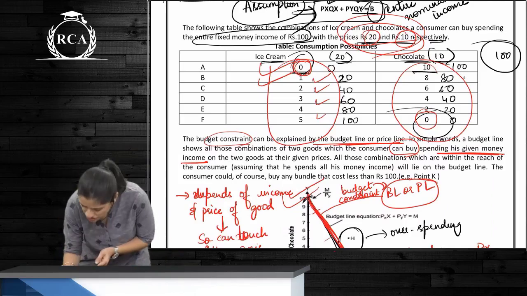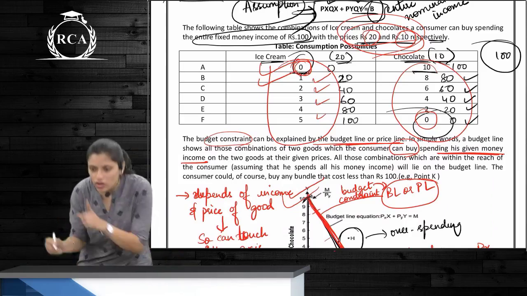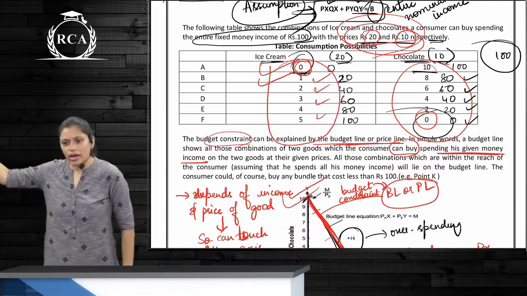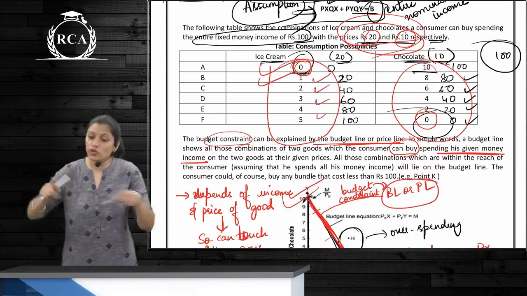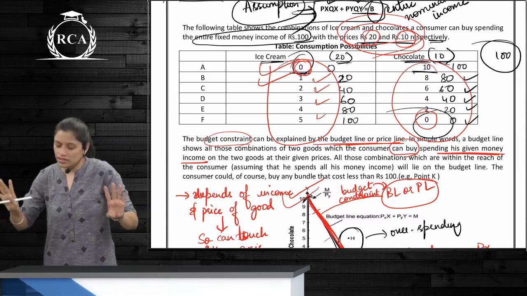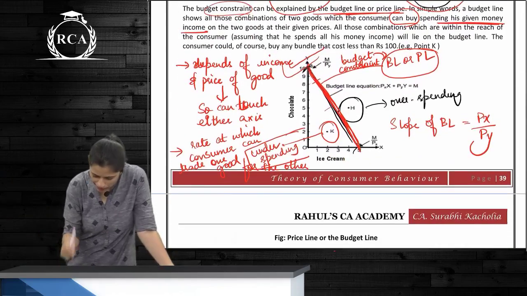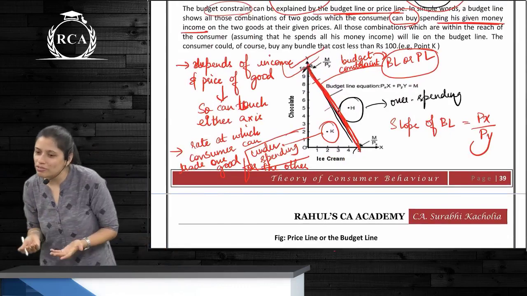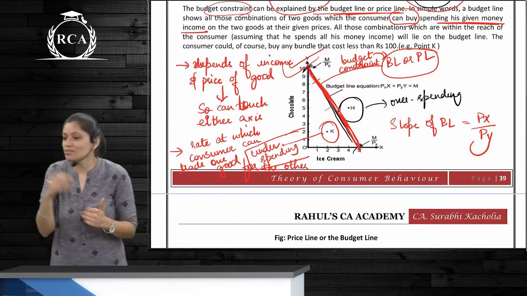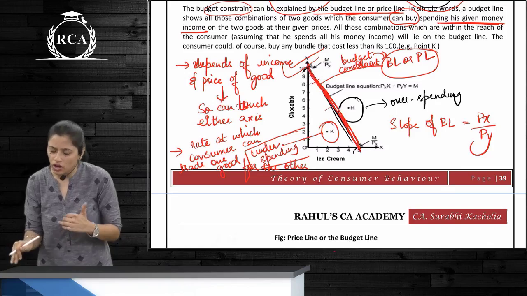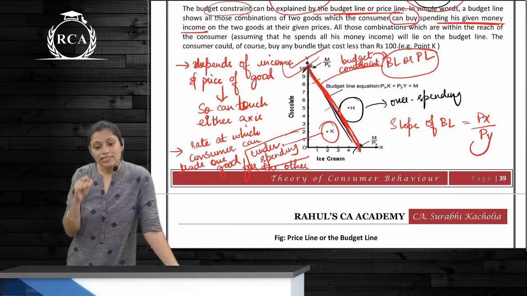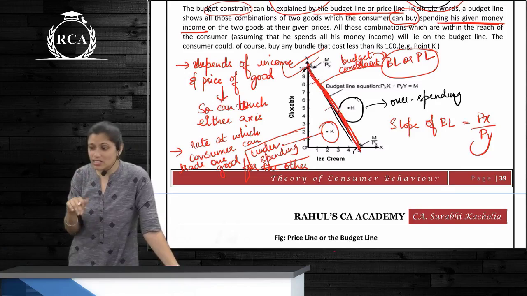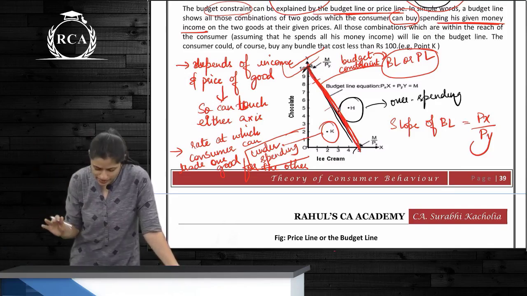All the combinations, are they showing a 100 combination? Everything we are purchasing, 100 is the combination. You can choose any one of the combinations. If you are overspending, you can't; you don't have the money to do it. If you are underspending, the assumption is you have to spend 100% of your nominal income. Less than the budget is underspending. More than the budget is overspending.